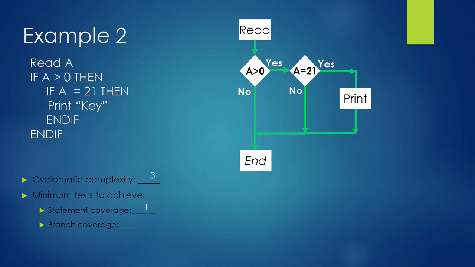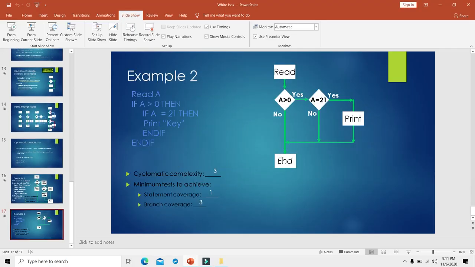Again we are going to check this value with our shortcut method. For the shortcut method, we just have to count the number of if. In this pseudo code we have 2 if statements. The decision coverage is the count of if plus 1. So here the count of if statements is 2, plus 1, and the decision or branch coverage value is 3. So in this video we have seen how to calculate the decision coverage, statement coverage and the cyclomatic complexity.